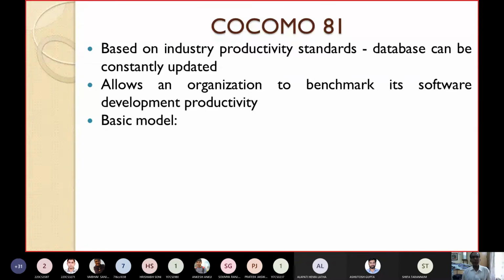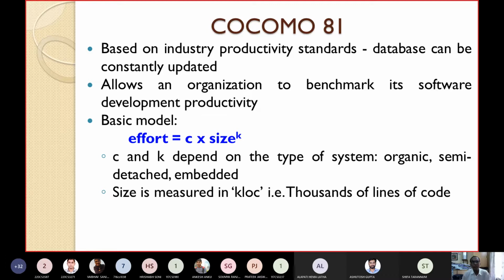This model also allows an organization to benchmark its software development productivity. As I have already told you, COCOMO 81 is also known as the basic model. Here the effort required to develop software can be computed using the following equation: effort required equals C into size to the power K, where C is a constant and K is a constant.